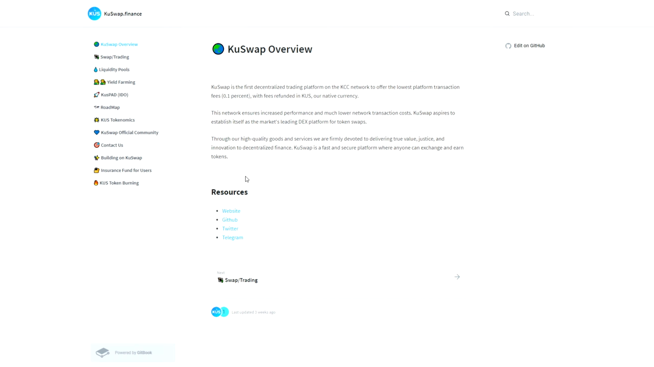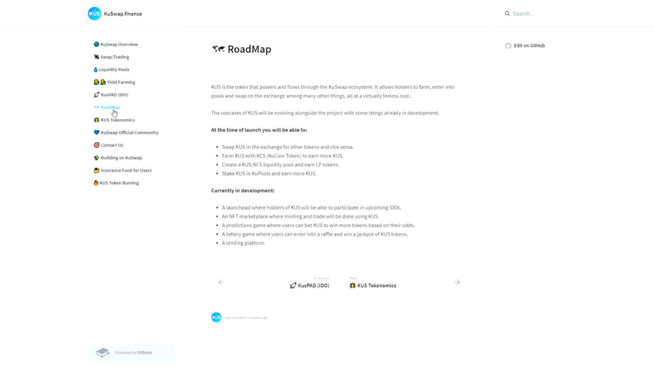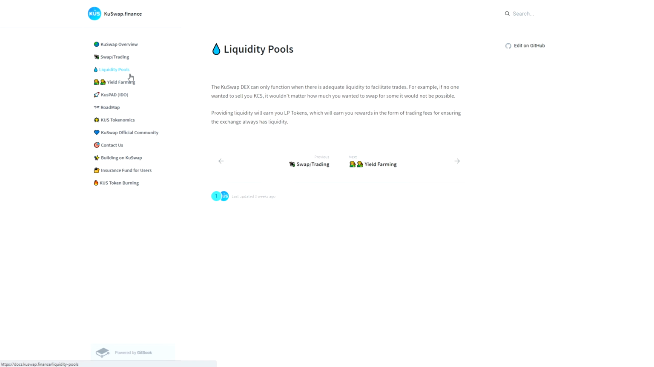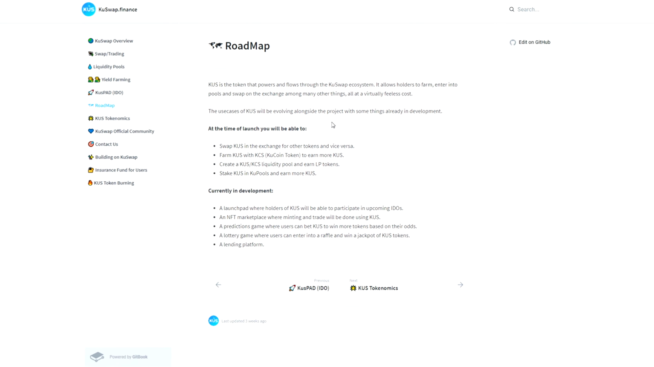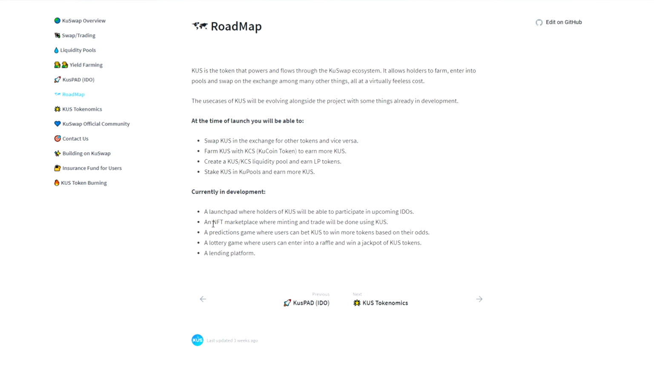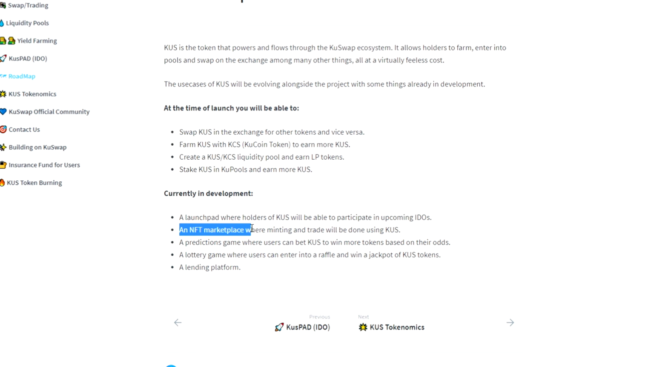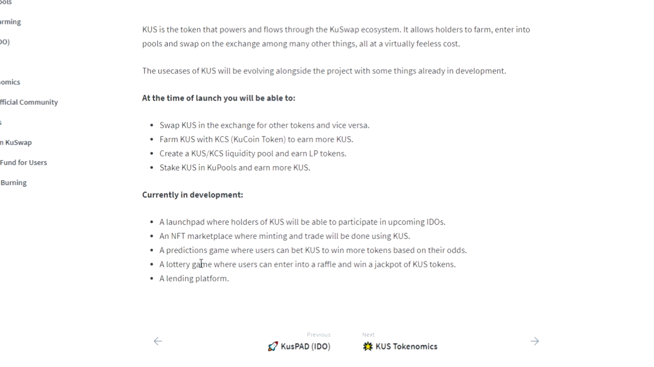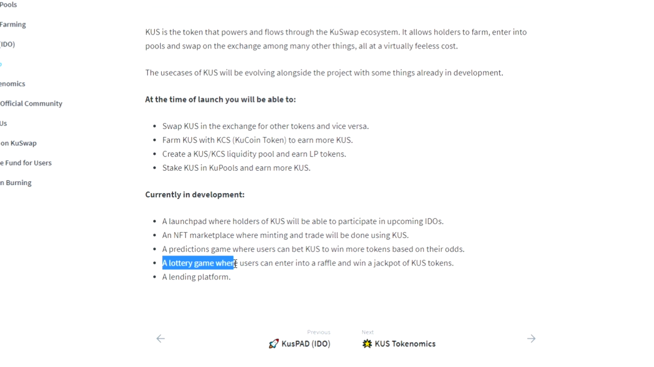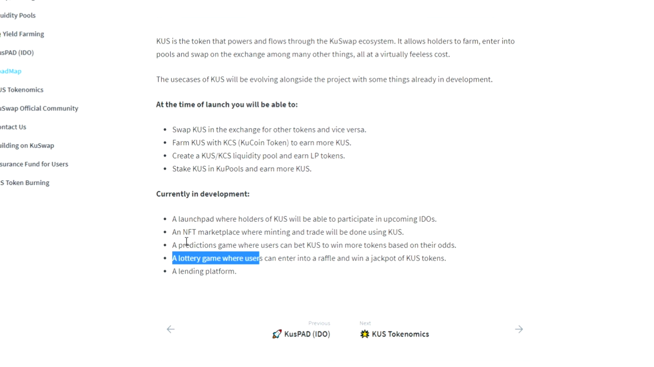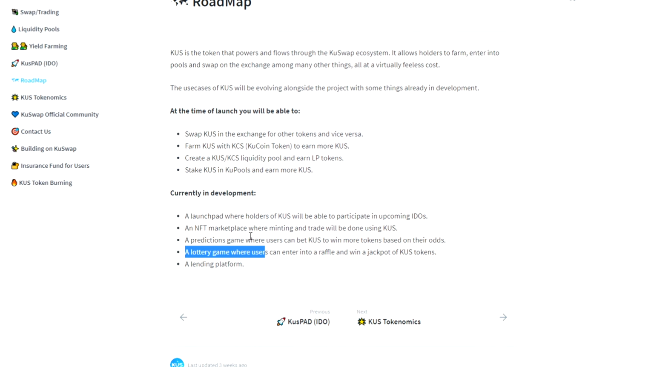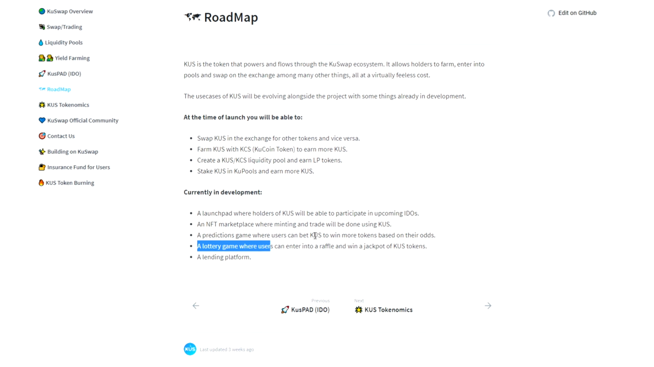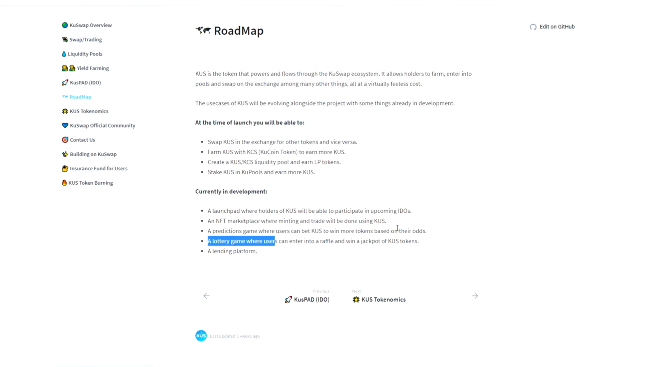So what about kuswap.finance? You can read everything about this project. I will give a link in the description to this website. So you can read on this website about the roadmap and yield farming, liquidity pools, and others. So we can see here, guys, the roadmap of KuSwap. They will add an NFT marketplace. They will add a lottery game like on PancakeSwap, I think, and a prediction game where users can bet KUS to win more tokens based on their odds.